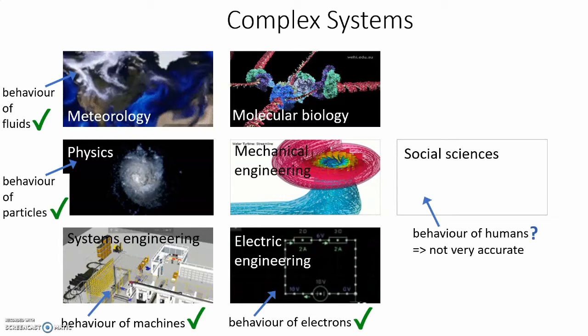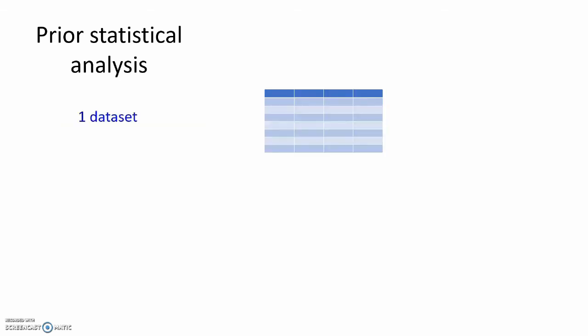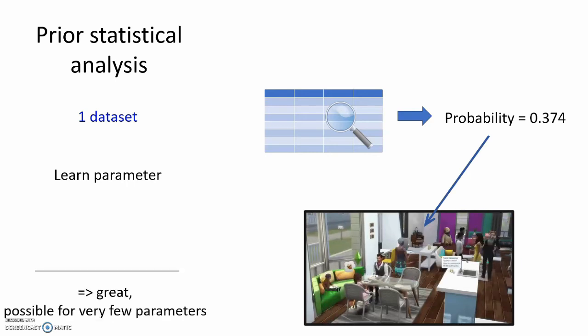Currently, the following methods are used for making social science simulations more accurate: prior statistical analysis and eyeballing the simulation results. When doing prior statistical analysis, we look for a data set from which we can extract some important statistic, which we then use as a parameter in the simulation. This approach is fantastic. Unfortunately, it is however only possible for very few parameters, as it requires datasets from which the parameters can be directly extracted, and these very specific datasets mostly don't exist.